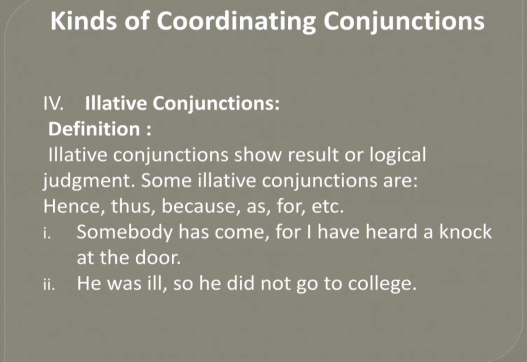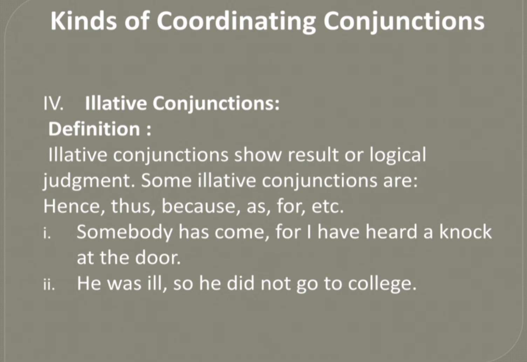Next kind of coordinating conjunction is elative conjunction. Elative conjunctions show result or logical judgment. Some elative conjunctions are hence, thus, because, as, for, and so on.